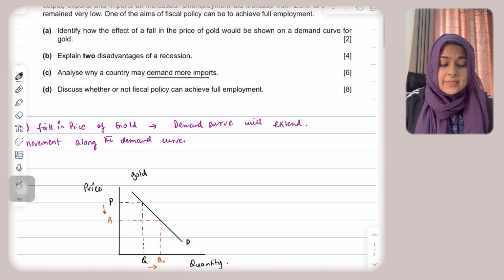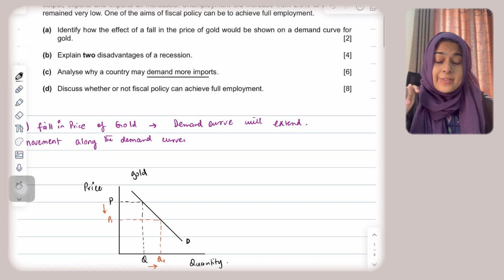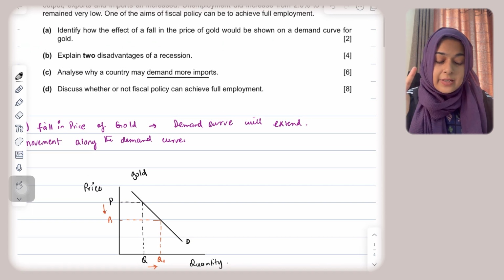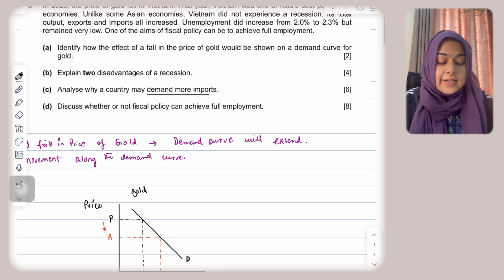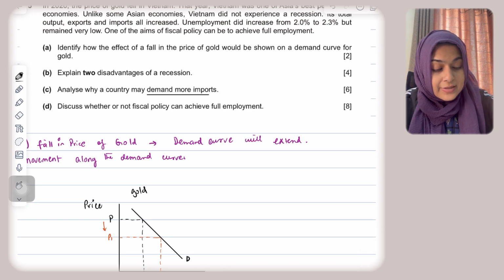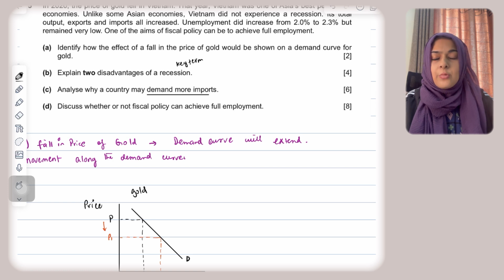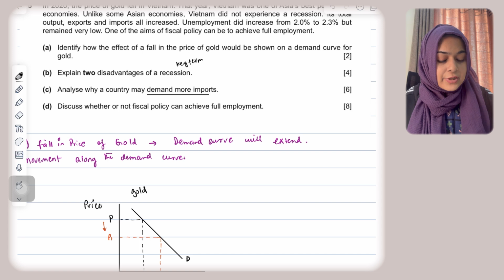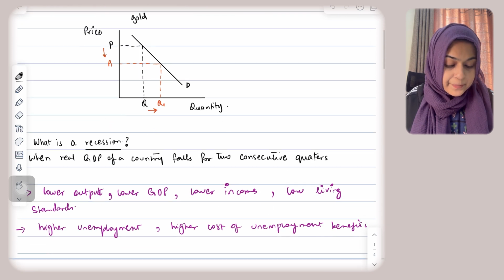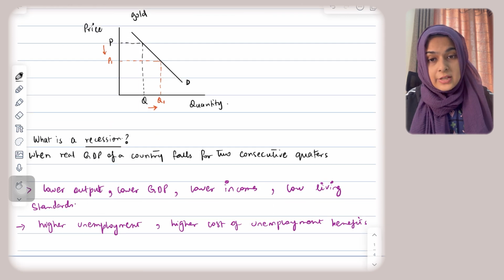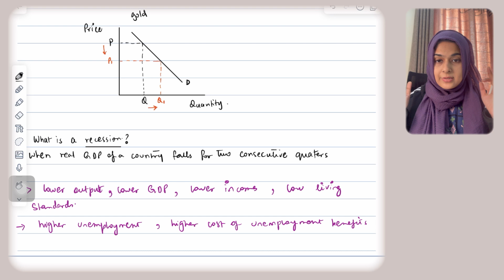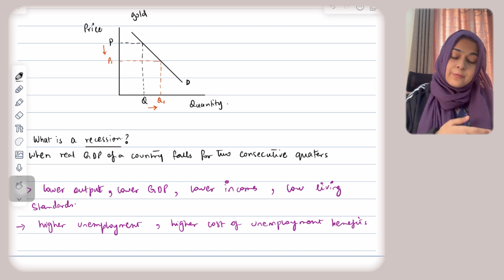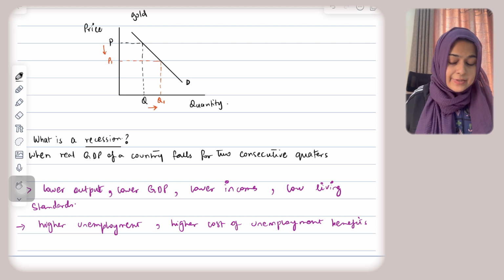The next part says, explain two disadvantages of a recession. I tell this in every video of mine, there are key terminologies that are very important. Recession is a key terminology. If you don't know what recession is, you can't write the answer. A recession is when the real GDP of a country falls for 2 consecutive quarters, meaning for 6 months the GDP keeps falling.